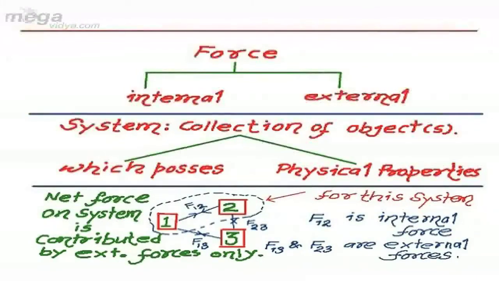So net force on system is contributed by external forces only, because internal forces always occur in action reaction pairs, so their net contribution on that system becomes zero.